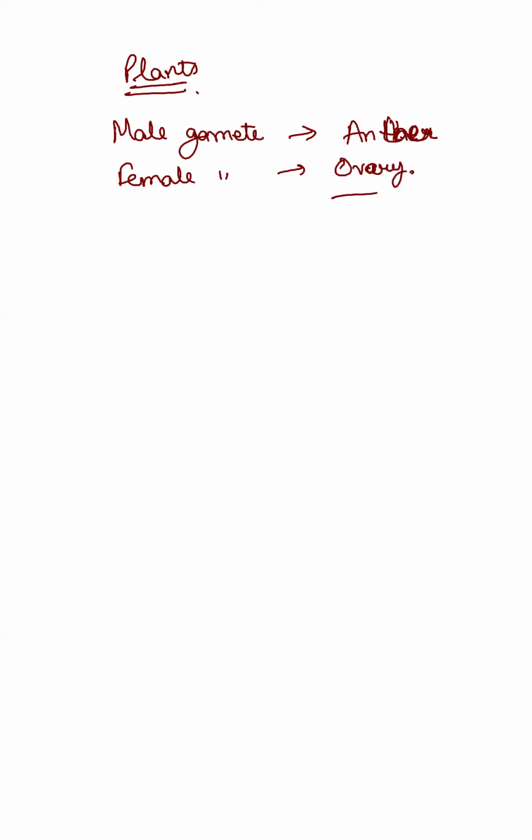So before we go further into what fertilization and pollination are, we should study the structure of a flower. So let's draw the diagram of the flower once, and then, yeah, let's start with the structure of the transverse section of the flower.